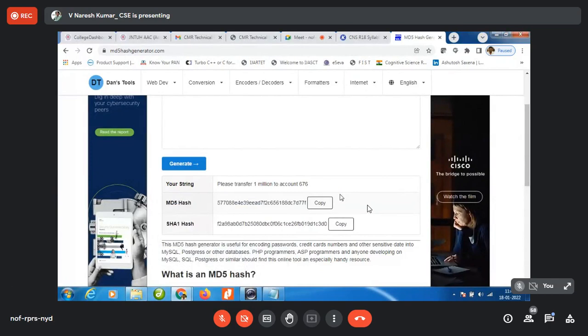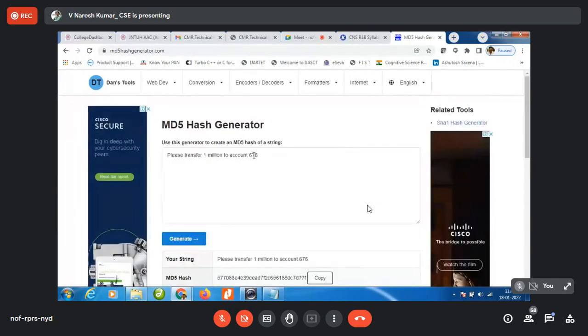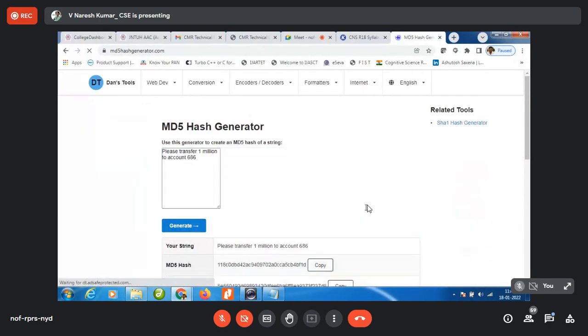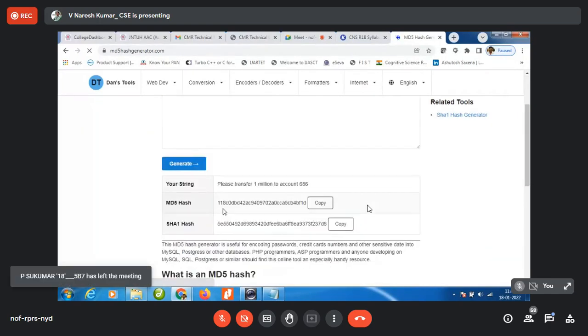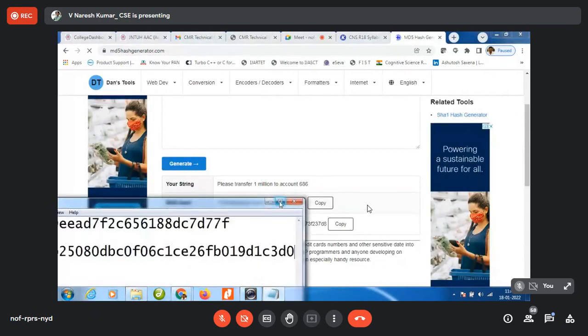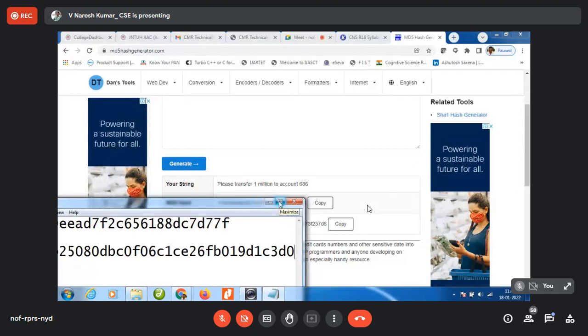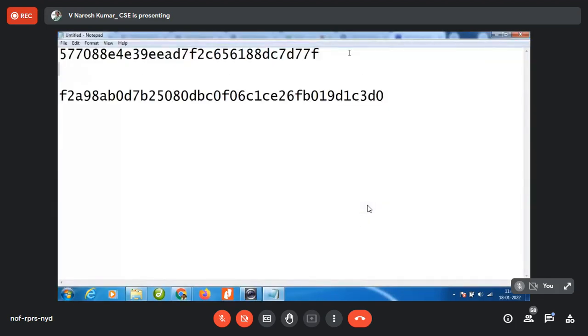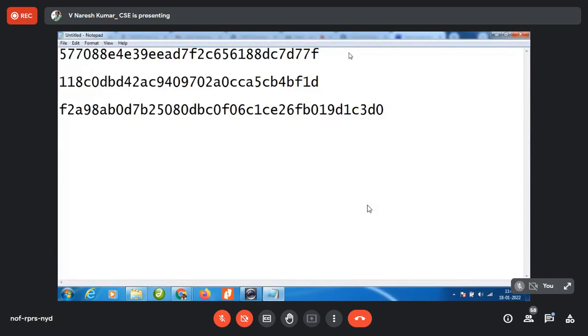Now let us consider that during the transmission the intruder or attacker has changed this 676 to 686. Now look, I am generating it. Okay. Now imagine, only one digit has been changed.